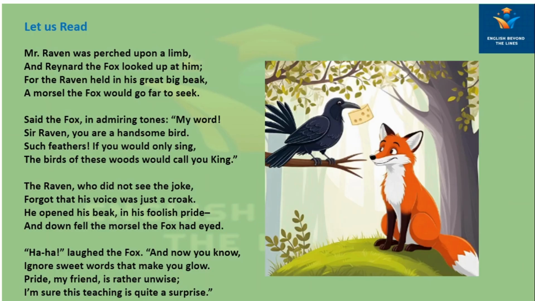Such feathers, if you would only sing, the birds of these woods would call you king." The Raven, who did not see the joke, forgot that his voice was just a croak. He opened his beak in his foolish pride, and down fell the morsel the fox had eyed.